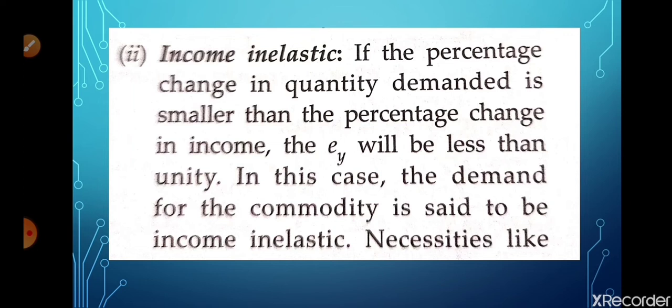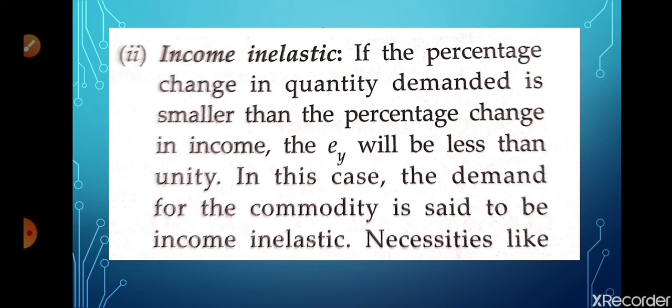So we are having more change in income and less change in quantity demanded by the consumer. In the case of necessity goods, it is there. For example, if your income is increasing by 20%, then the salt which you are purchasing for the household will not increase that much, because salt is fixed and you cannot increase the consumption of salt. So in the case of necessity goods, we can see the impact of income inelasticity. It is very clear: more change in income, less change in quantity demanded, that is income inelastic.